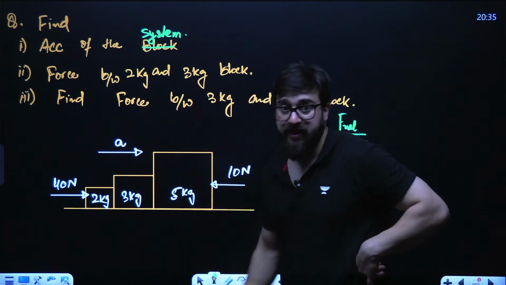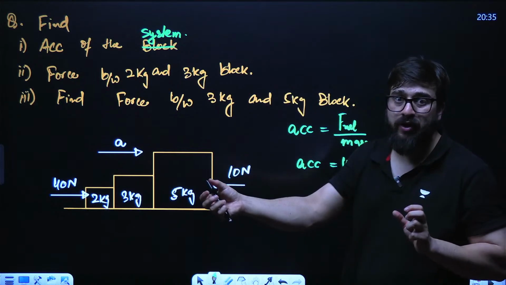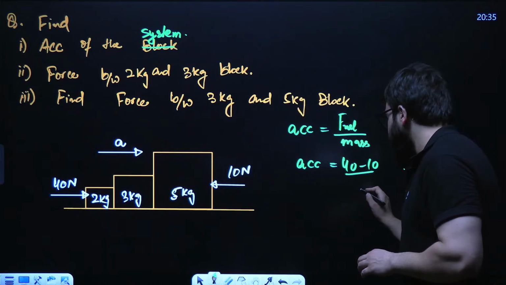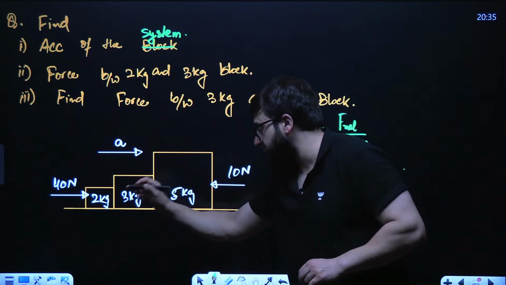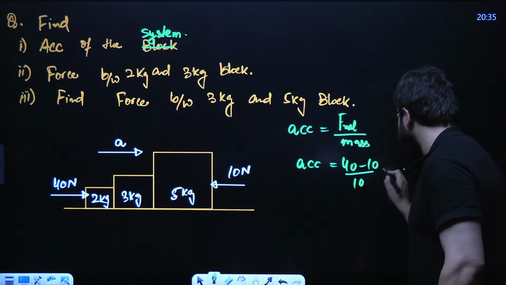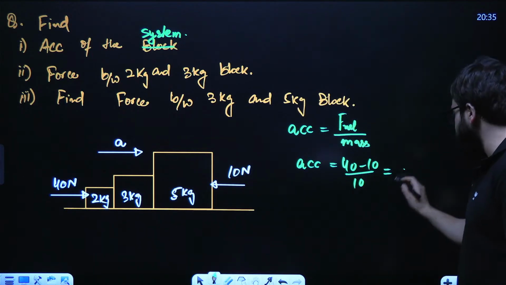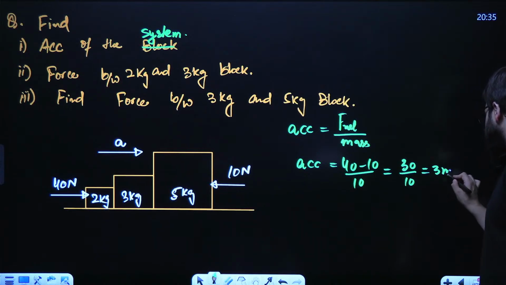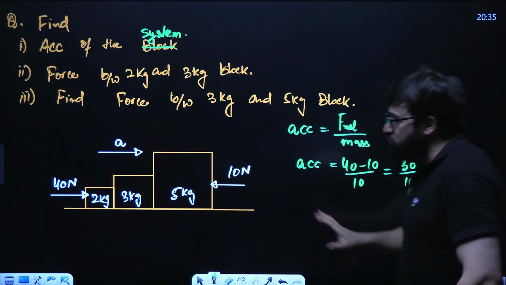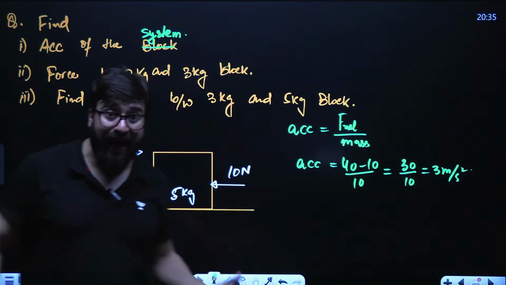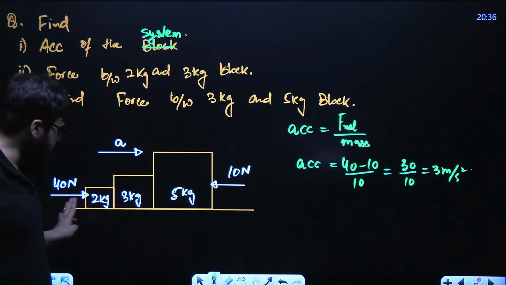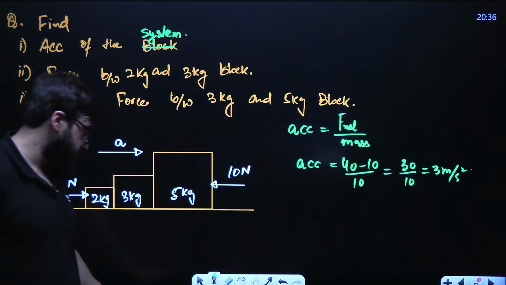In case of a connected system with pulleys, here it is the net external force. Net mass is 5 plus 3 is 8, 8 plus 2 is 10. So this will be 40 minus 10 is 30, divided by 10 will come out to be 3 meter per second square. So acceleration of the entire system is 3 meter per second square.